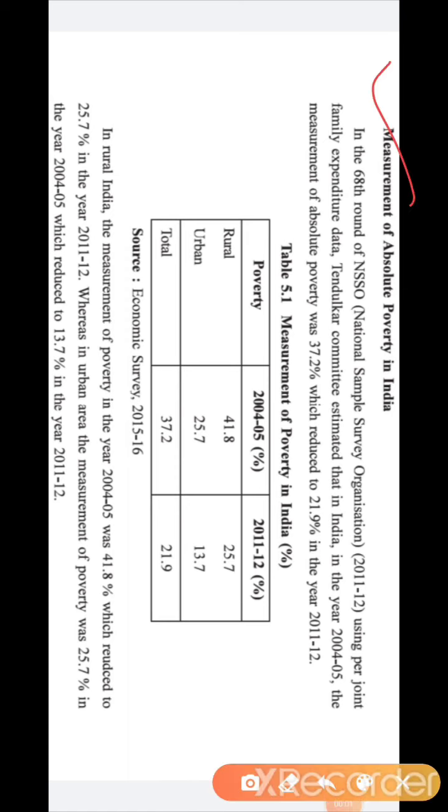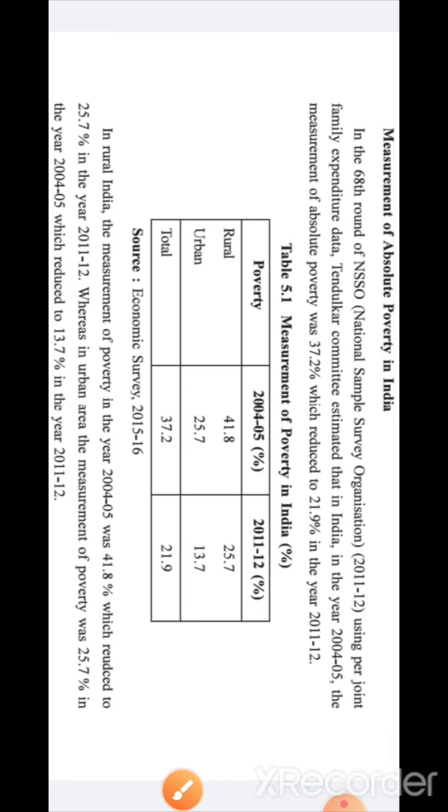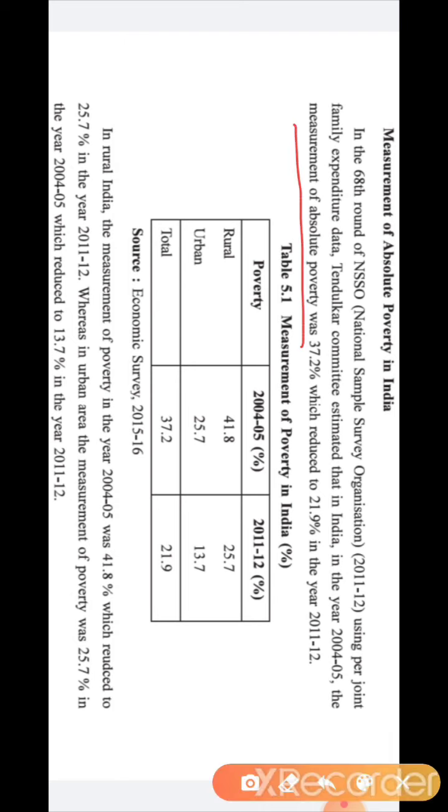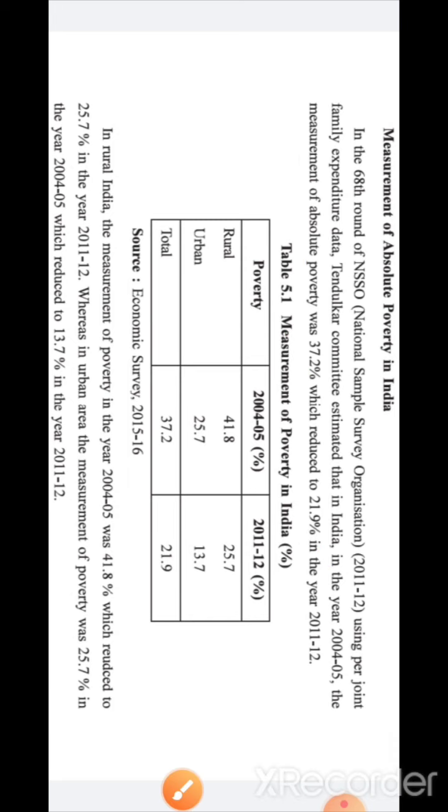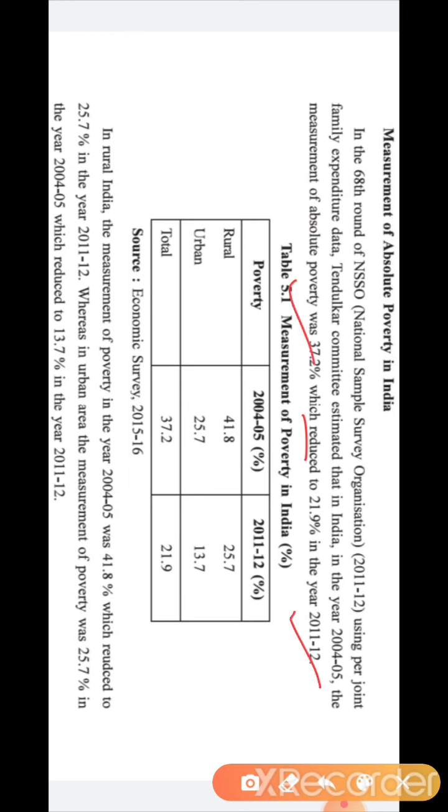Measurement of absolute poverty in India. In the 68th round of National Sample Survey Organization in the year 2011-12, using per joint family expenditure data, Tendulkar Committee estimated that in India, in the year 2004-05, the measurement of absolute poverty was 37.2%, and it reduced to 21.9% in the year 2011-12.